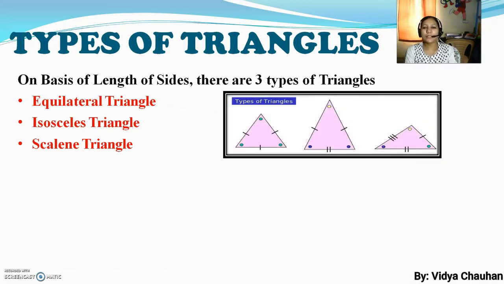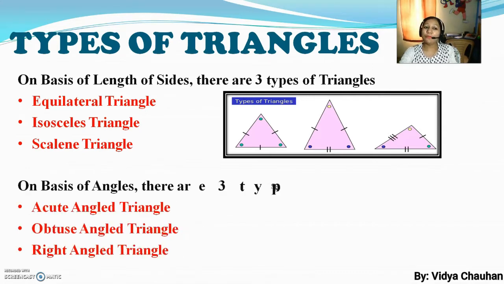As you can see in the picture, there are 3 different types of triangles shown to you. The first figure is an example of an equilateral triangle. The second figure is an example of an isosceles triangle. And the third one is a scalene triangle. Later on we will discuss these, but it is not yet done.